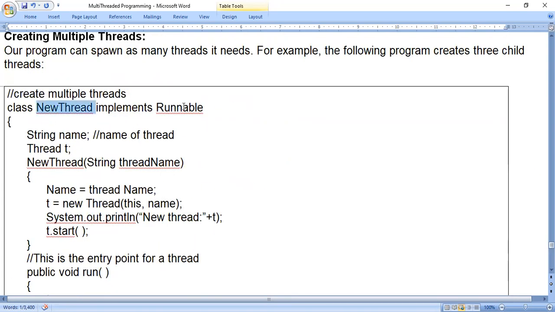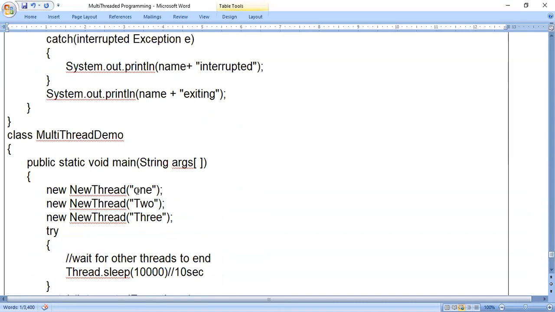So class NewThread implements Runnable. Yes, it is present. NewThread, String threadName. We just look at the constructor. So NewThread is the constructor because the class name and method name are the same, and one parameter is there, the String threadName. So for this, I need the thread name. So that thread name, the first time, we are considering it as 1. Okay, 1 is the thread name.